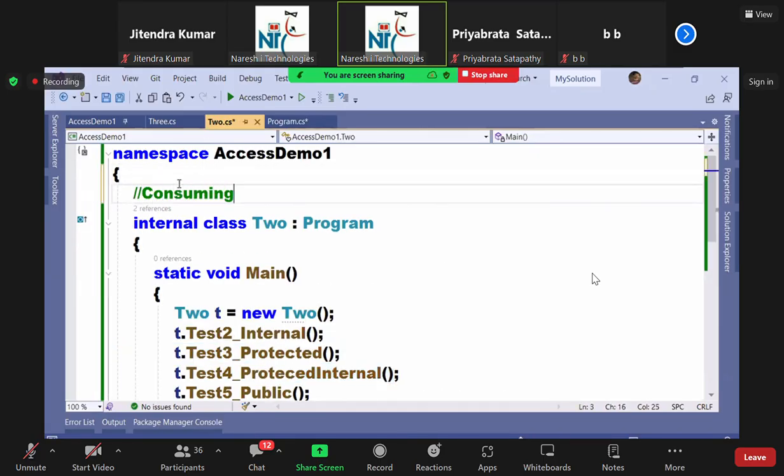Second one, consuming members of a class from a child class. What is accessible? Except private, the rest are all accessible.